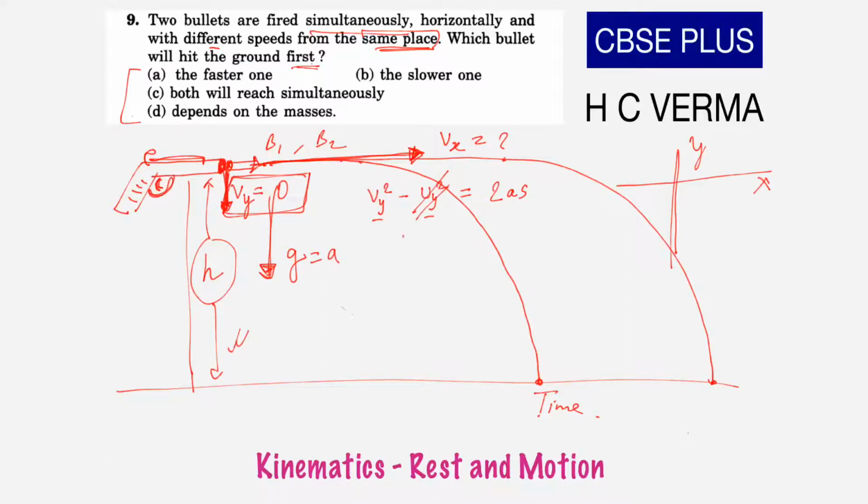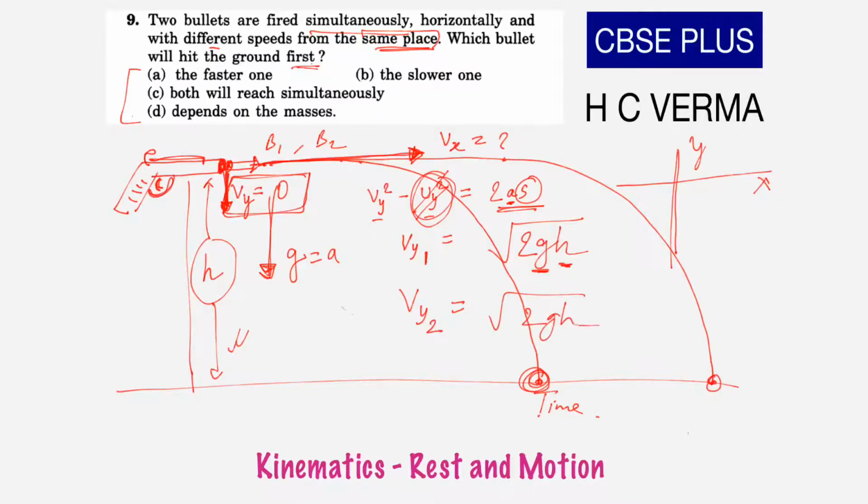So the final vertical velocity when the bullet reaches the ground, for the first bullet, is under root 2as, where a is replaced by g and s is replaced by h. The vertical velocity of the second bullet will be the same because g is not changing, h is not changing, so it is again under root 2gh.